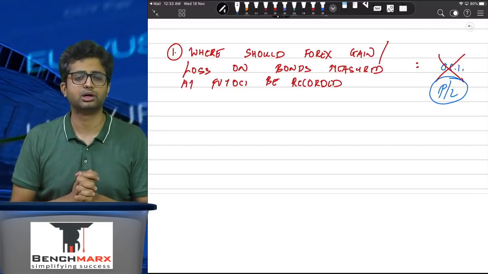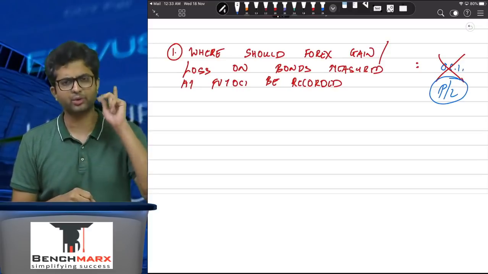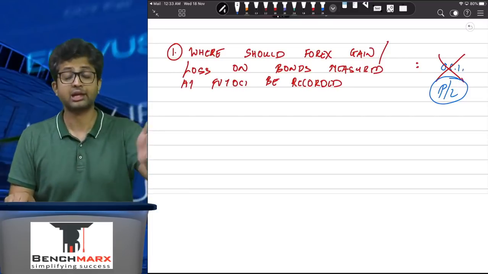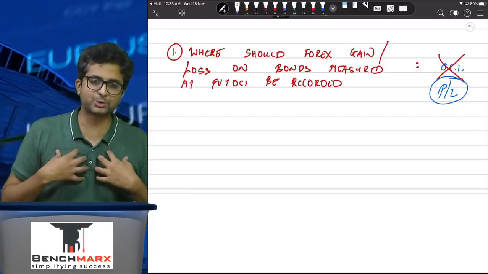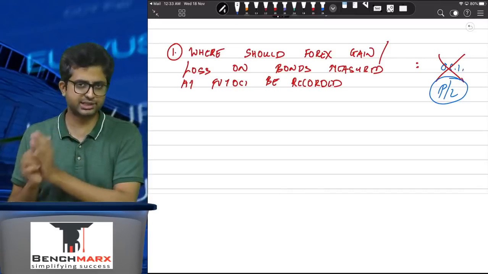So the exchange differences, if they arise on this bond, will be taken in the profit and loss account. Question number 1 is not really well addressed in your study material. There's no problem, there's not even theory. To the extent that I have read the study material, I could not even find relevant theory for that. It's there in the bare standard.